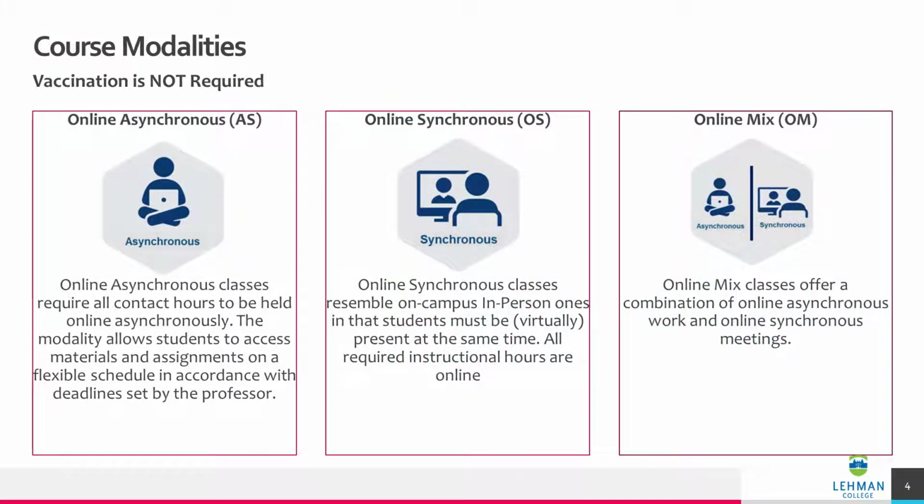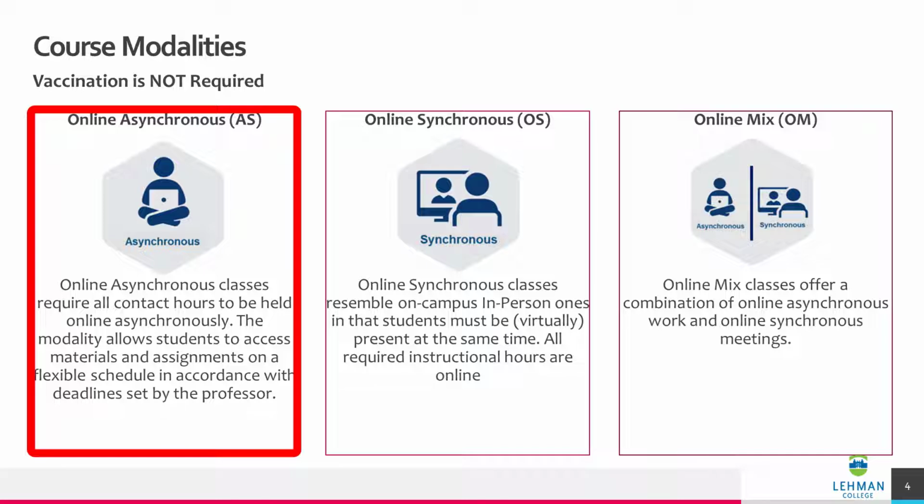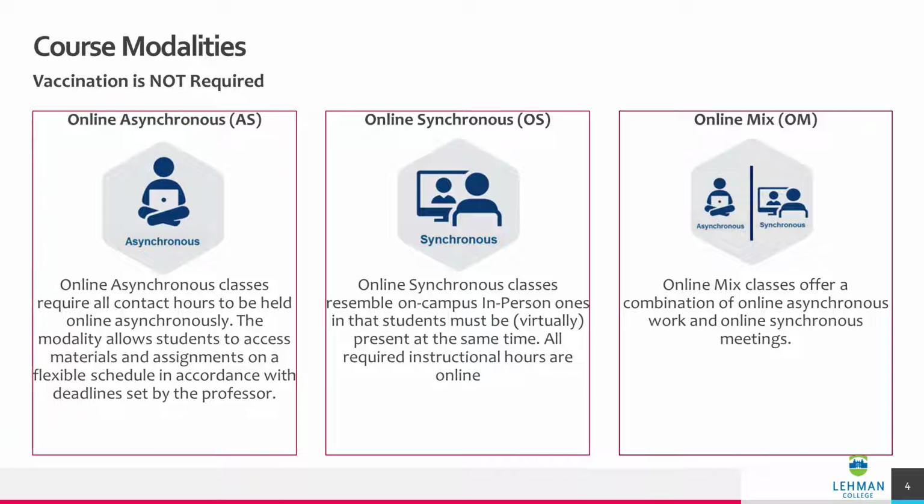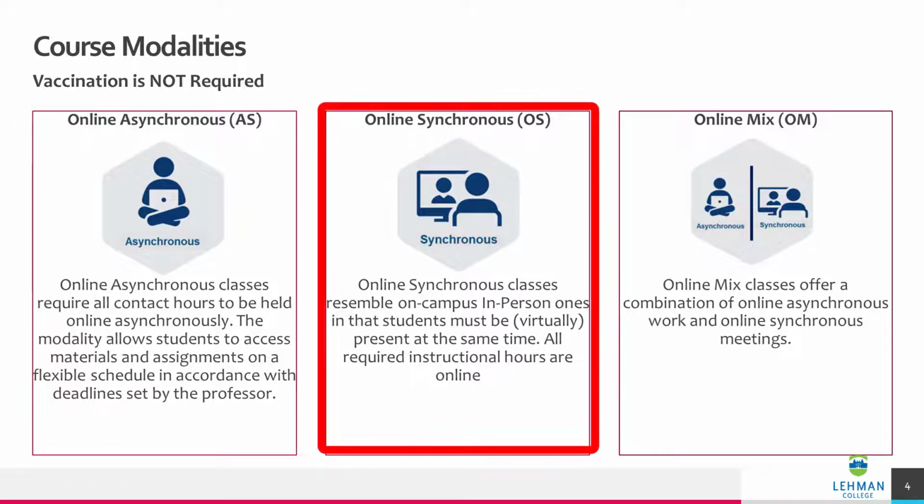The modalities which we will review on this slide will not require students to be vaccinated. In an online asynchronous class, all contact hours are held online asynchronously. The modality allows students to access materials and assignments on a flexible schedule in accordance with deadlines set by the professor. An online synchronous class resembles on-campus in-person courses in which students must be virtually present on the designated days and times. However, all required instructional hours are online.